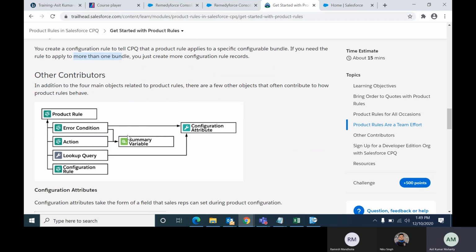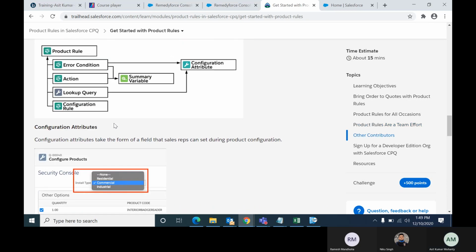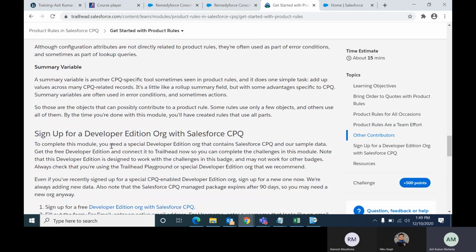Okay, and this is one summary variable, this is one object you can see, and how it is useful in error condition action I will show you now, and even configuration attribute I will show you, but later. Okay, now this is configuration attribute and summary variable, I will tell you. Now let me just show you one example.